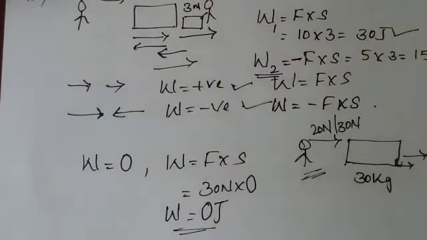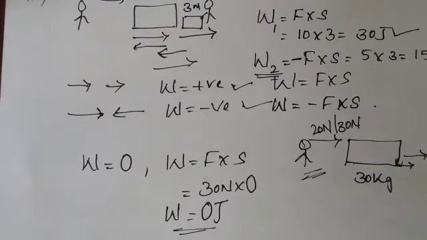While seeing it, you may say that he is applying more force, so more work is done. But that is not the condition in the case of physics. In physics, however much force you apply, there should be a displacement.